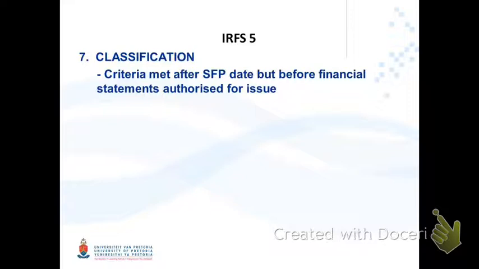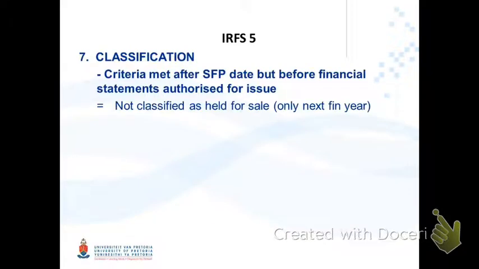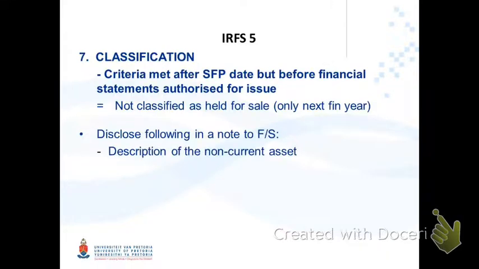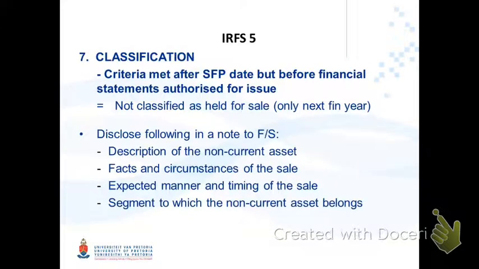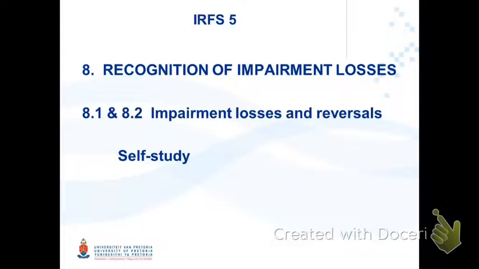if this asset is classified as a non-current asset held for sale after the statement of financial position date, but before the financial statements were authorized for issue, then no classification as held for sale. It only belongs to the next financial year. But because you know about this, you must disclose the following in your financial statements. Firstly, the description of that non-current asset, the facts and circumstances of the sale, the expected manner and timing of that sale, and then the segment to which the non-current asset belongs.